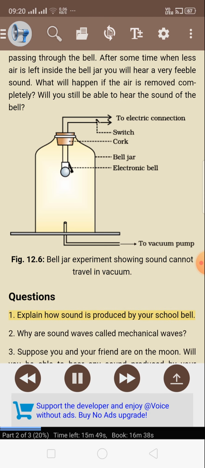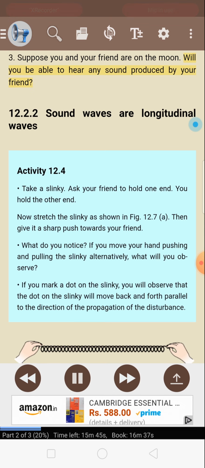Questions. 1. Explain how sound is produced by your school bell. 2. Why are sound waves called mechanical waves? 3. Suppose you and your friend are on the moon. Will you be able to hear any sound produced by your friend?